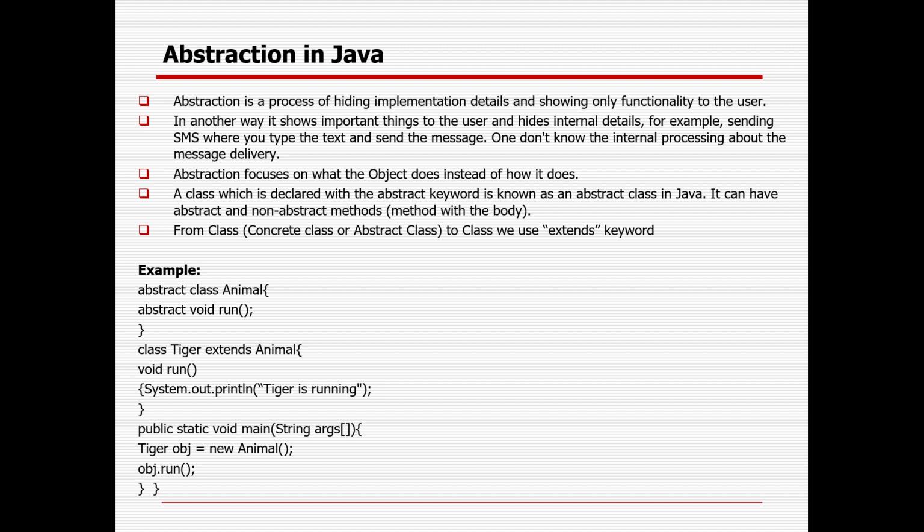So abstraction focuses on what the object does instead of how it does it. A class which is declared with the abstract keyword is known as an abstract class in Java. It can have abstract and non-abstract methods. What is an abstract method? It means a method without any body. I will show you. A normal method will definitely have a body, otherwise it cannot be a method. Okay? So with the help of the extends keyword, we can use it.